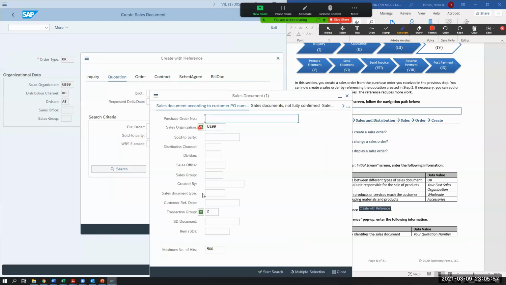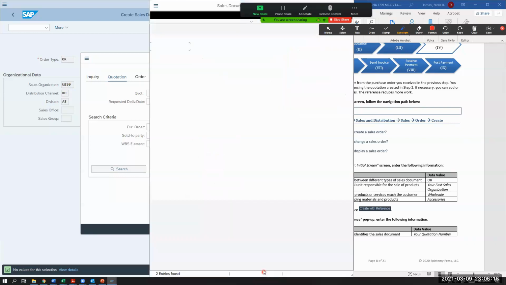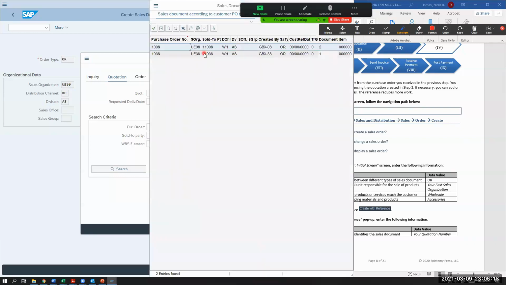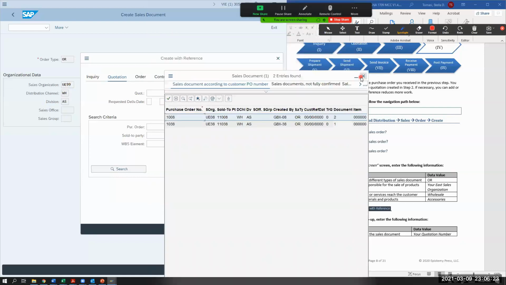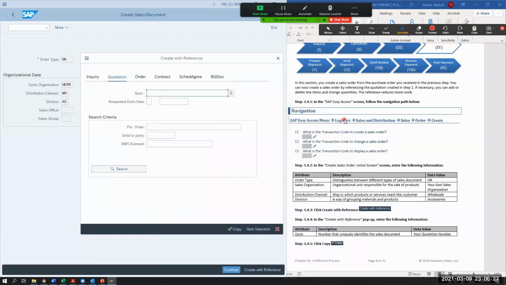So, here's my sales organization. I'm just going to put this like that, and I'm going to probably increase it to 5,000. And I'm going to do a start search to see if they can find it, and they don't have it in here. So I found, oh, these are not mine. Huh. I think mine was 200.